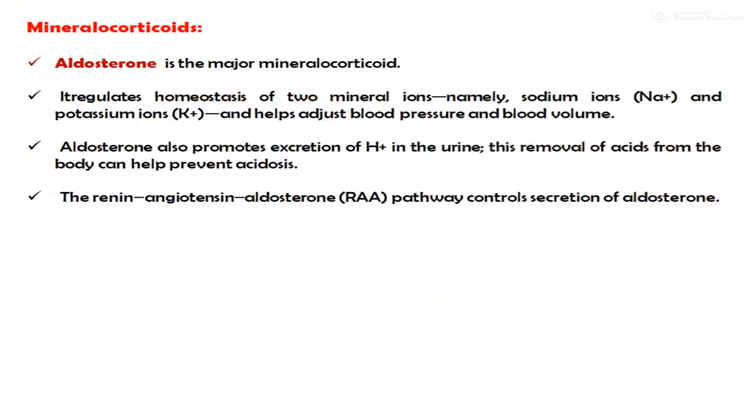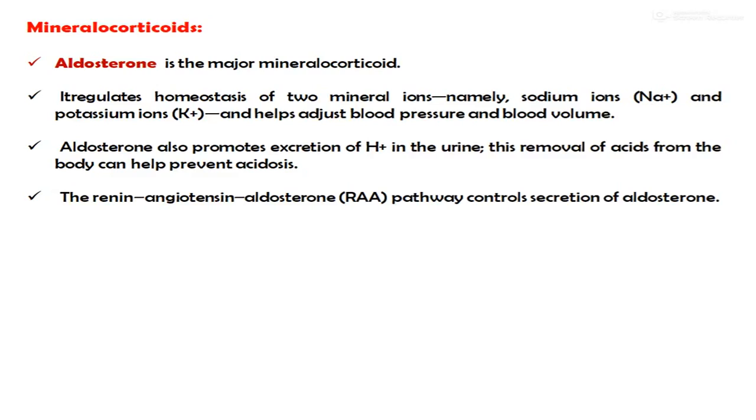Now first one is the mineralocorticoids. Aldosterone is the major mineralocorticoid. It regulates homeostasis of two mineral ions, namely sodium ions and potassium ions, and helps to adjust blood pressure and blood volume. Aldosterone also promotes excretion of hydrogen in the urine. This removal of acid from the body can help to prevent acidosis.